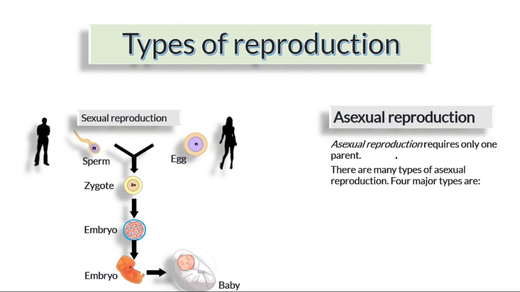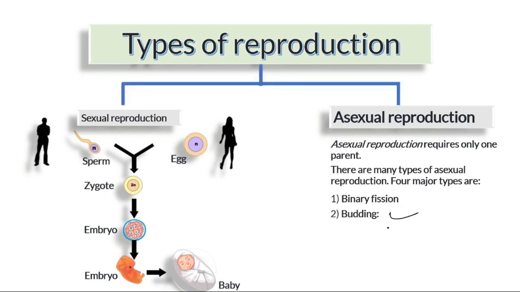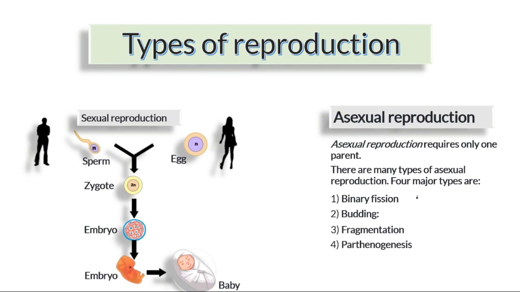The major types of asexual reproduction are binary fission, and then budding, fragmentation, and parthenogenesis. So these are the four types of asexual reproduction. But let us go into detail about this in the next video tutorial.